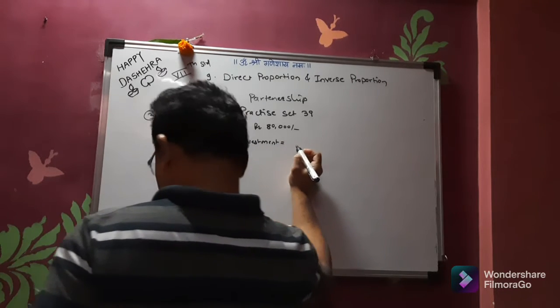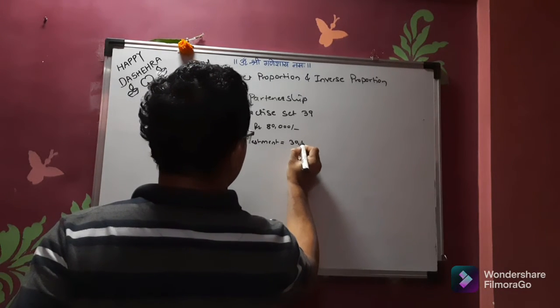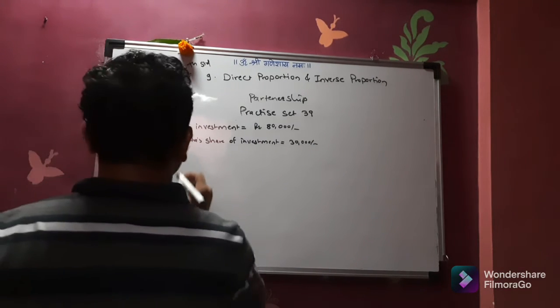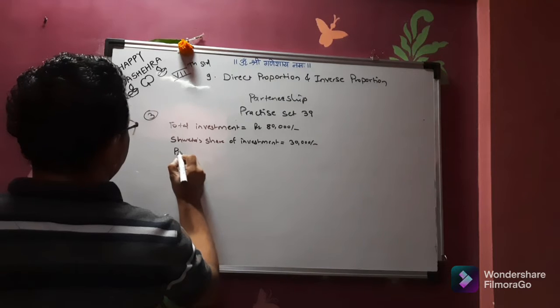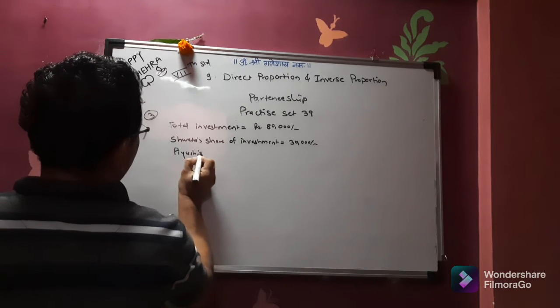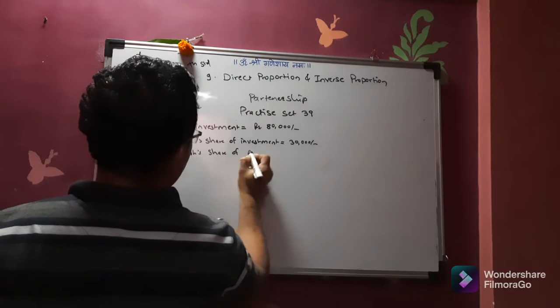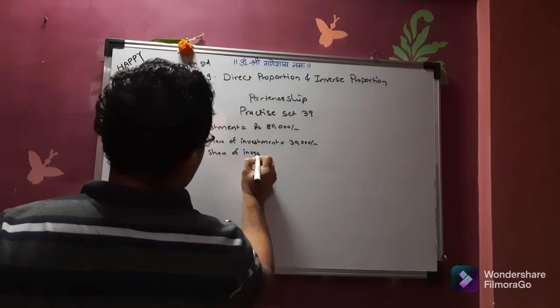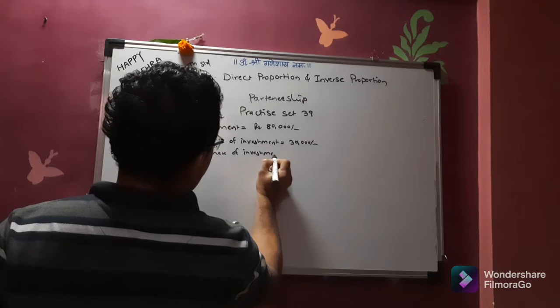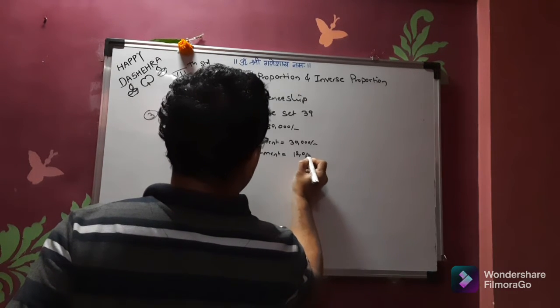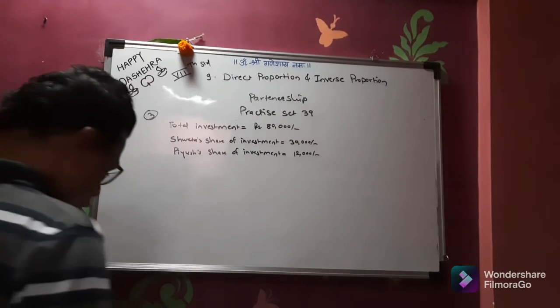Say 30,000. And Piyush share of investment is equal to 12,000.